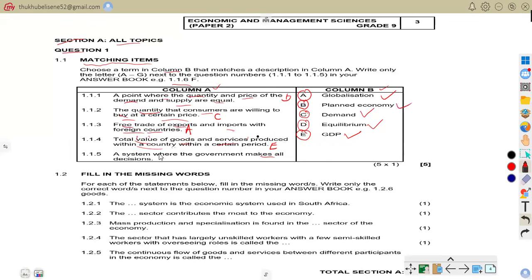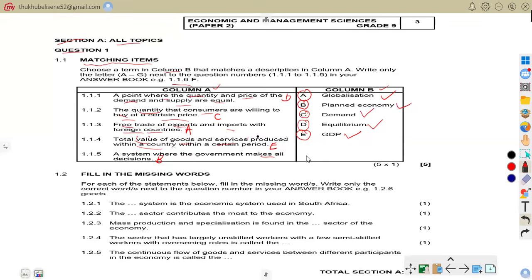So our 1.1.5 answer is B. Let me write it neatly. So the correct answer, like we've said, is B. When you talk of a planned economy, it is an economic system where the government controls production, prices, and business decisions.